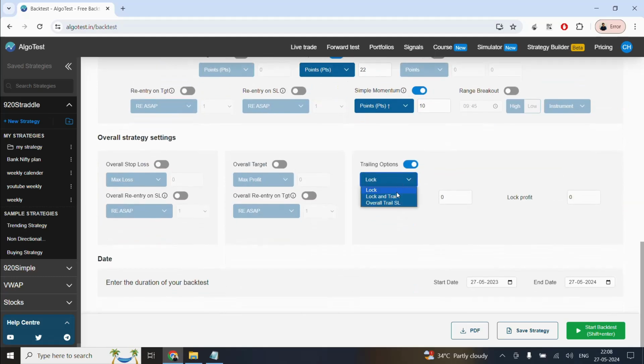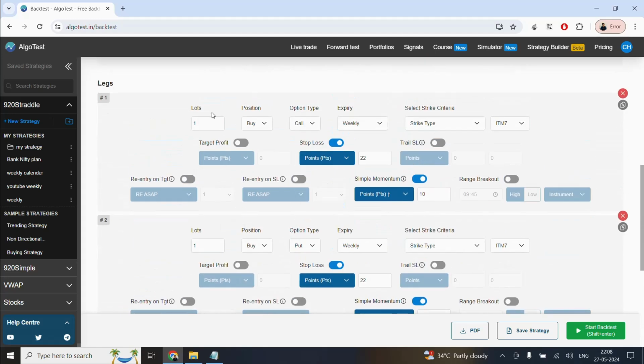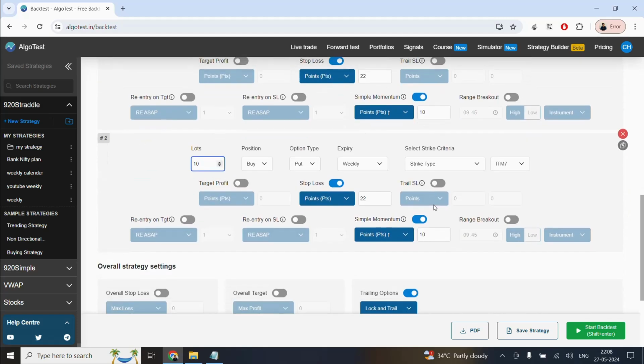Here in this option, select lock and trail. So this means when the profit reaches 22 rupees, we are gonna increase our stop loss with an increase in profit of 1. So I'm gonna backtest this from 2019, which means 5 years. I'm gonna backtest this strategy. So let's say I'm gonna take 10 lots for both.